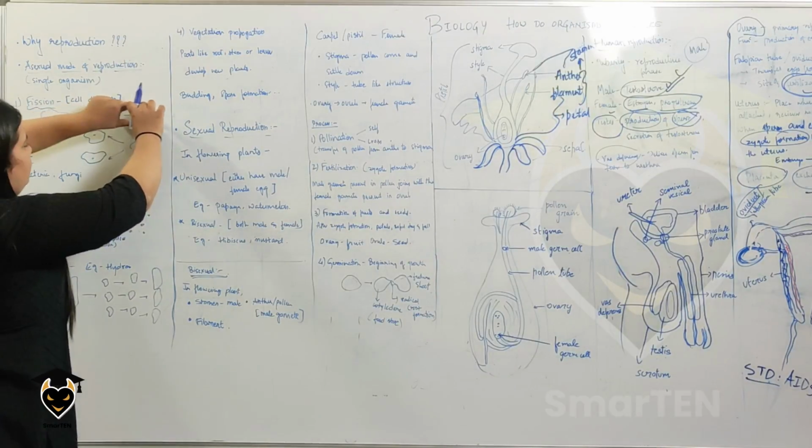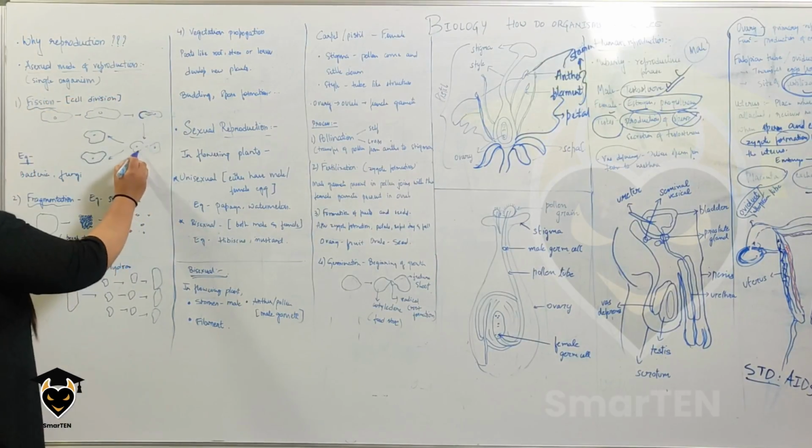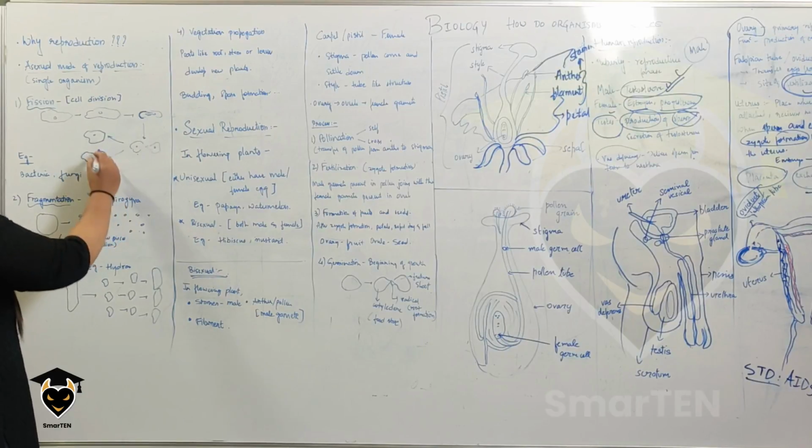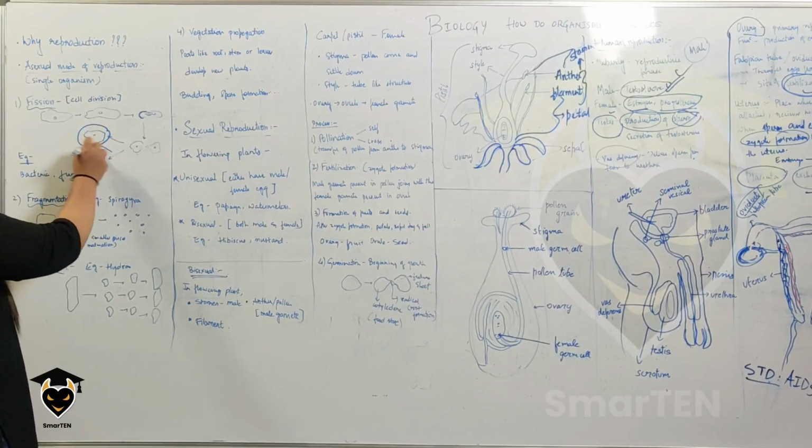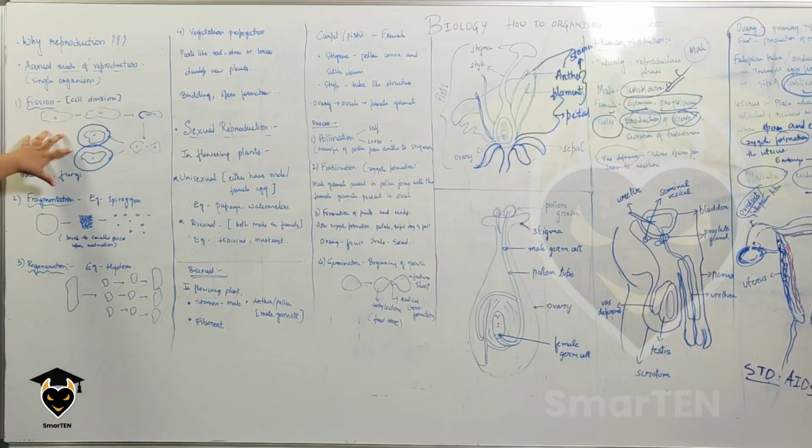If you can see, they're slowly dividing, and each division forms a completely new individual, and there is a reproduction. So this is the asexual mode of reproduction. Some examples of organisms that go through fission are bacteria and fungi.